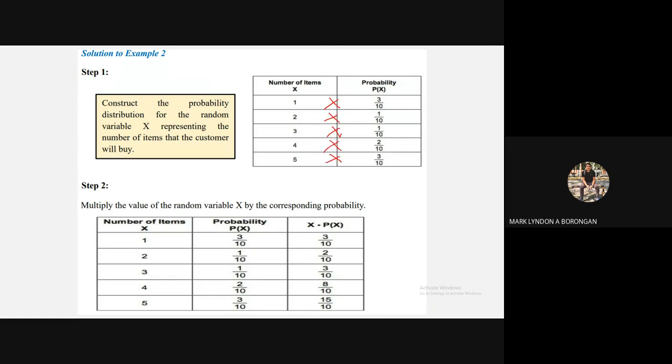So pag multiply nimo, okay, you'll get 3 over 10. Tara, yung multiply naman na silang tanan. Okay, yung multiply ra na silang tanan guys. Sa simple mathematics, yung multiply ra ang one digit nga number. So I don't see how it is difficult for you to multiply one digit number, okay? So 1 times 3, 2 times 1, 3 times 1, and 4 times 2. Lastly, 5 times 3. So you'll get the product of the number of items and the probability.